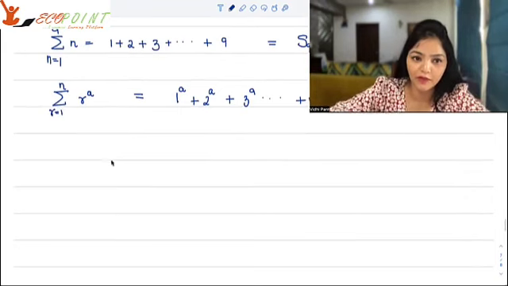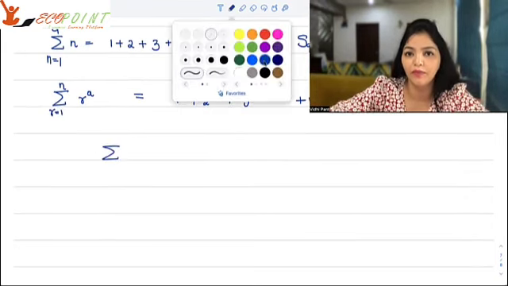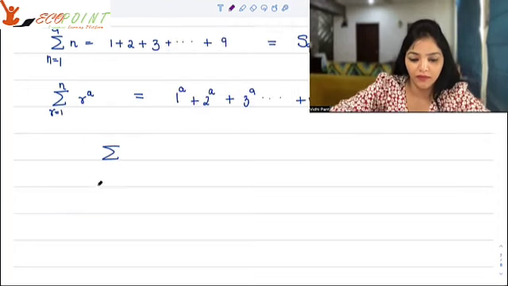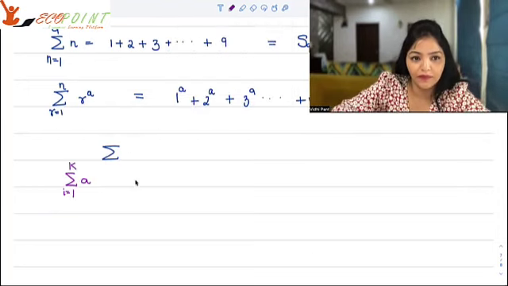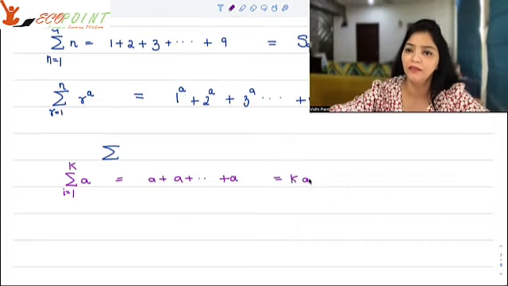Now, what are the properties of sigma? For sigma, there are some properties you must remember. Please write down. So you're adding a k times, a plus so on and so forth till a. How many times? K times. So this is nothing but k times a.